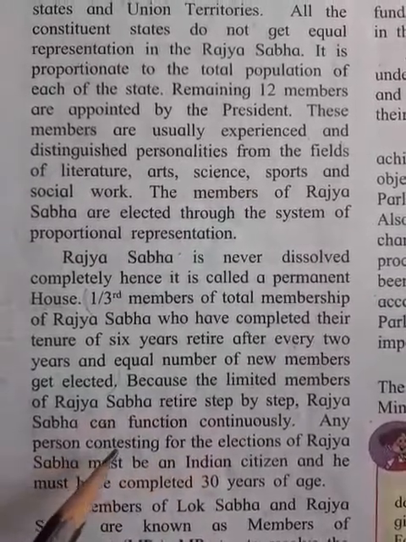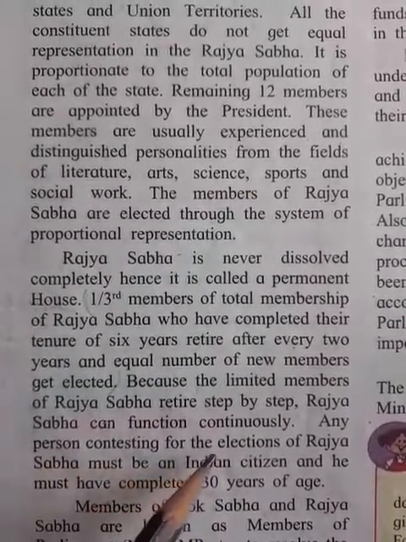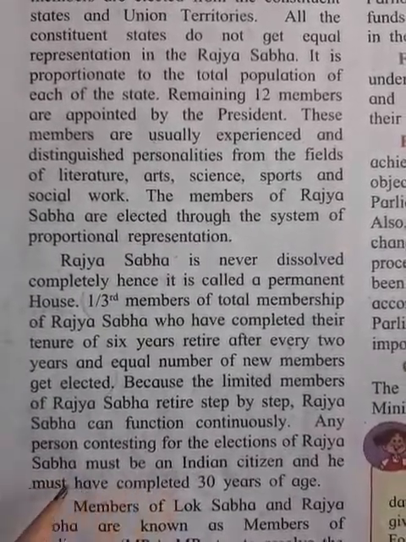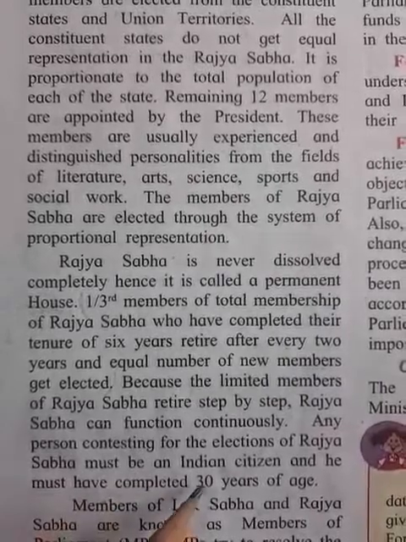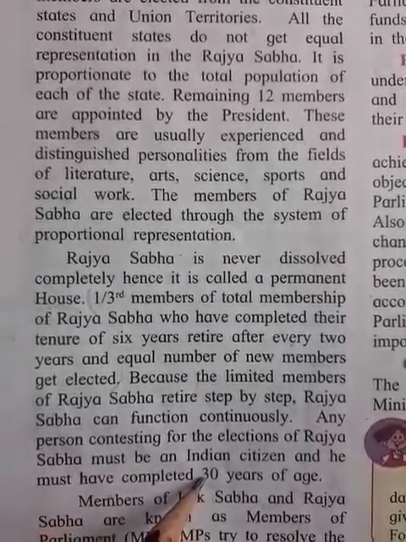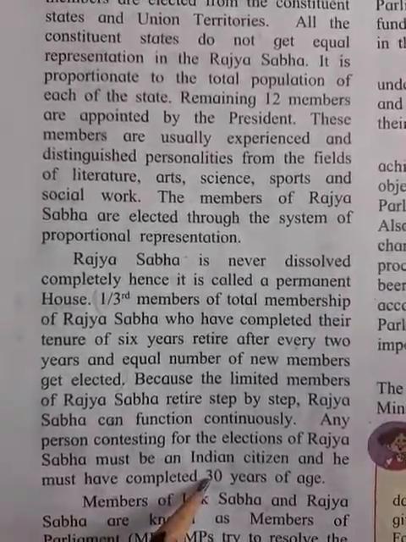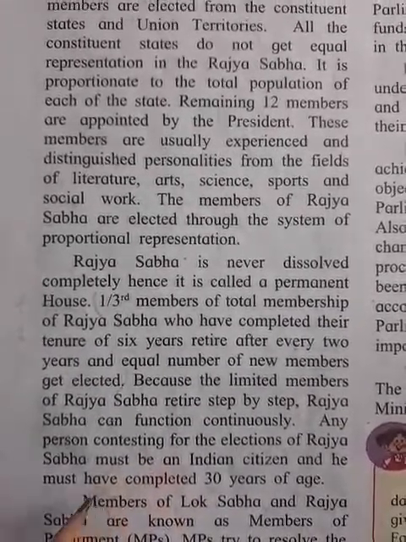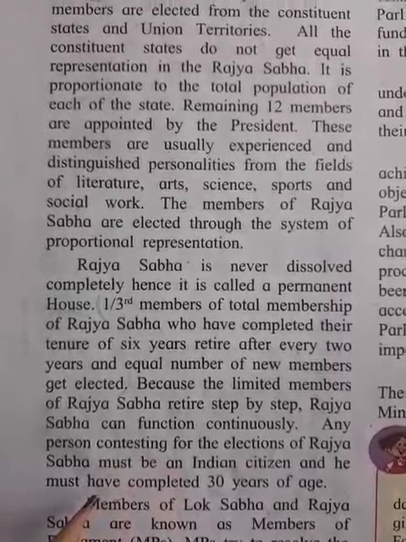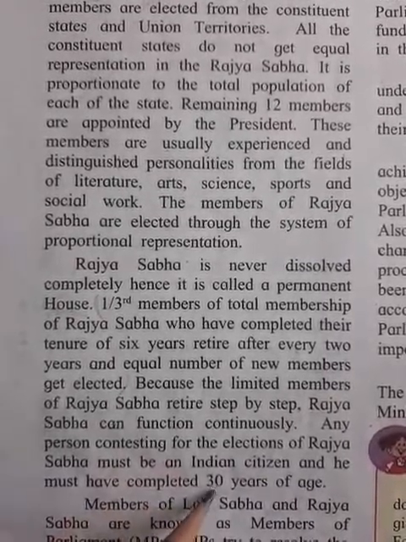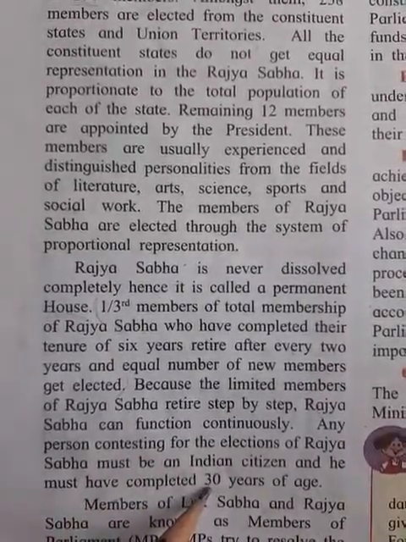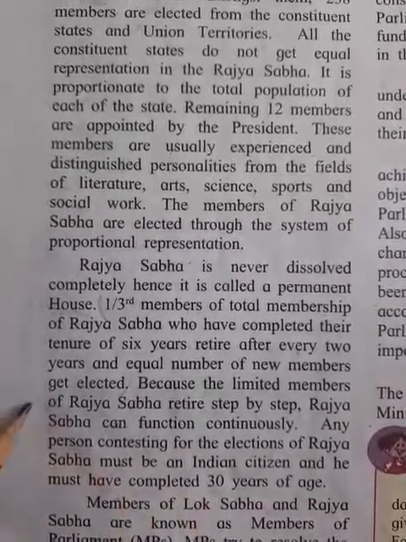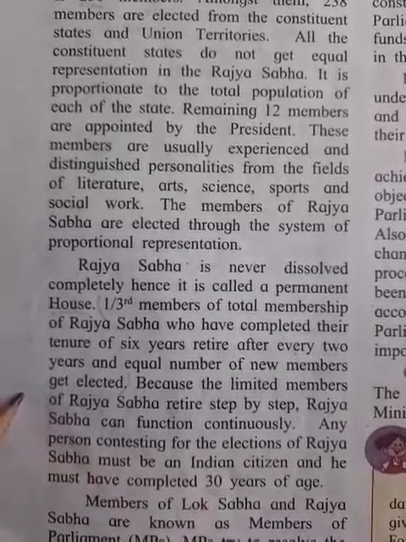Any person contesting for the election of Rajya Sabha must be an Indian citizen, and must have completed 30 years of age. Dear friends, this is an important thing: to be a member of Rajya Sabha, you must have completed 30 years of age. For Lok Sabha, we learned that you must have completed 25 years.